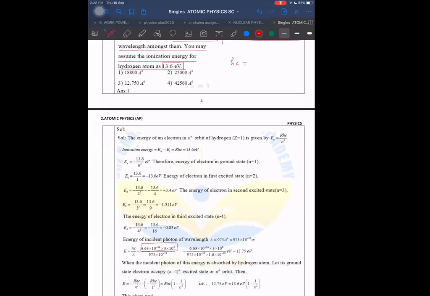They should specify hc in this case, because it will be very different otherwise if I change it. Okay, let us assume hc is given to us. Once hc is given, we get the energy gap to be 12.75 electron volt, and that is the gap between which levels?